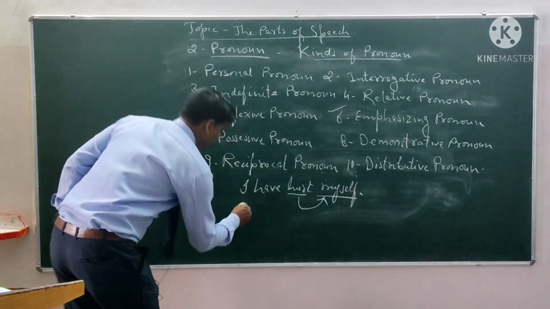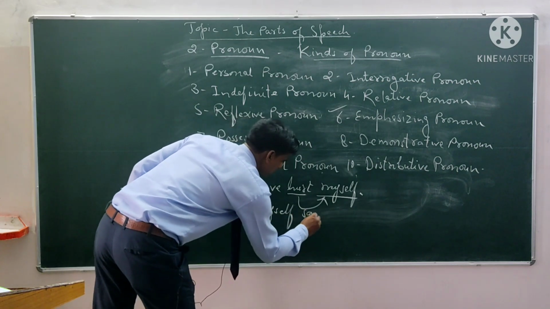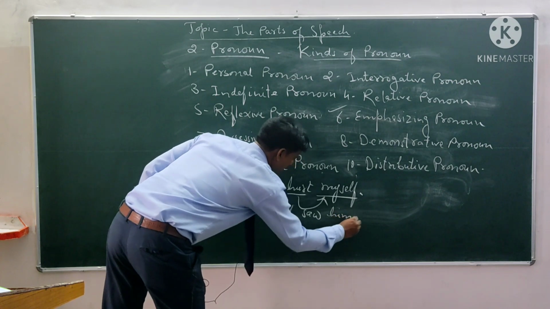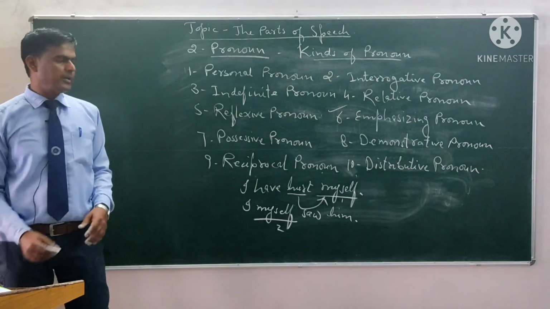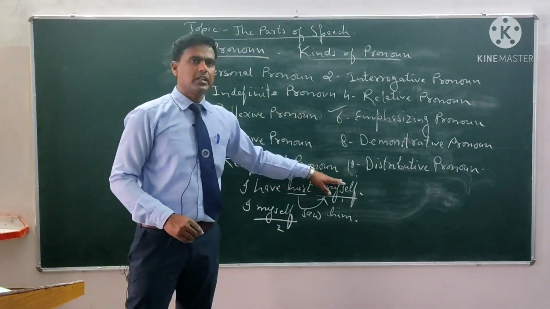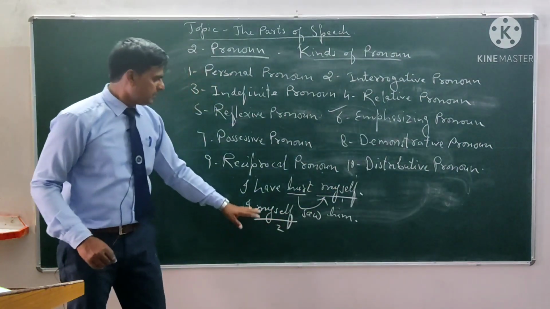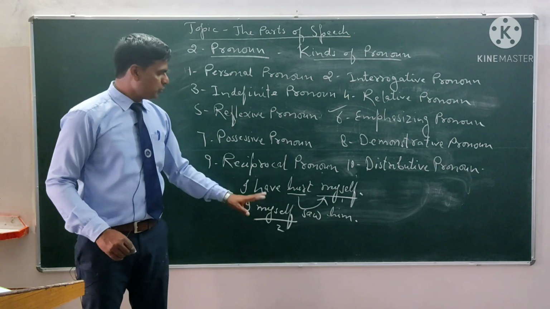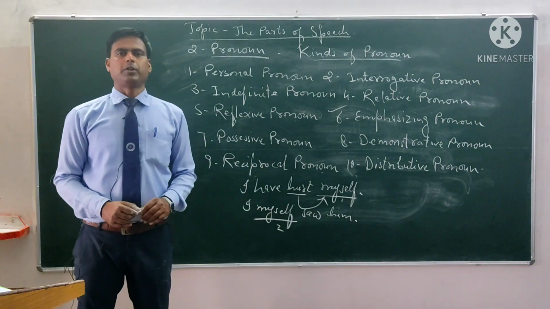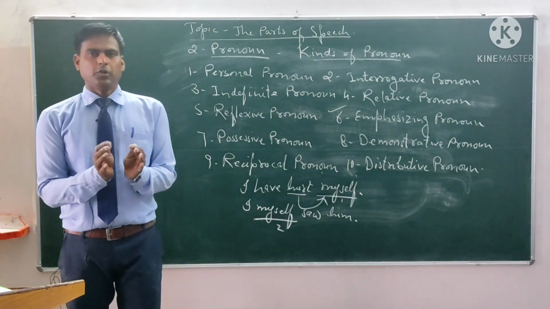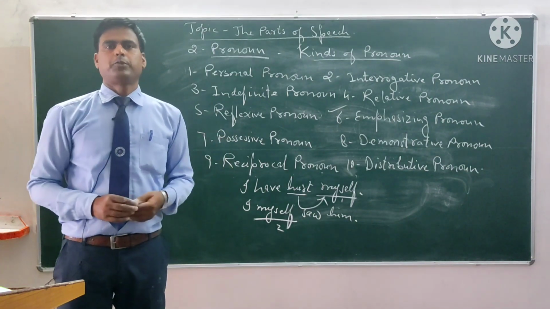For example, I myself saw him. Now see, these two words are the same, myself, myself. But this one is the reflexive pronoun because this is the object of the verb. And this is not the object of the verb, it is used to give the emphasis on the subject I. That's why this is called the emphasizing pronoun. There is only a little difference between the emphasizing and the reflexive pronoun.